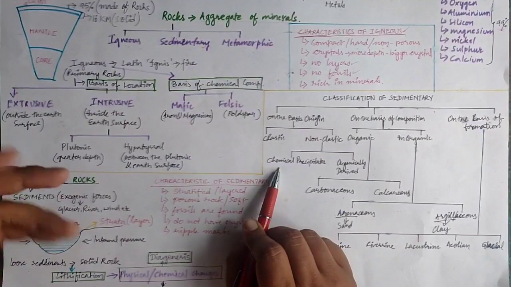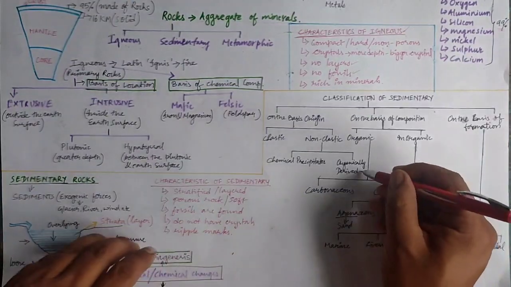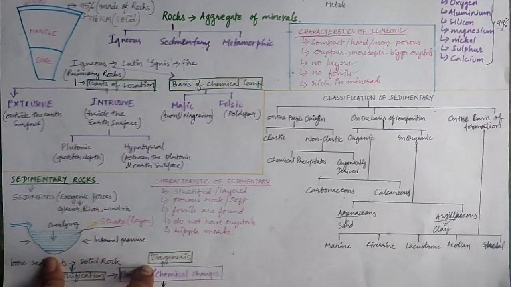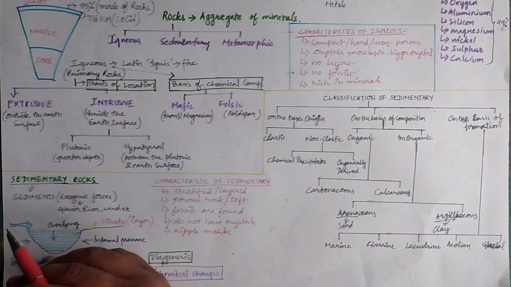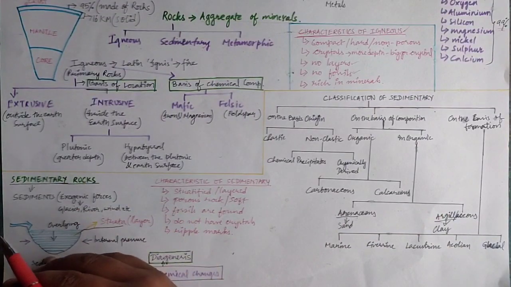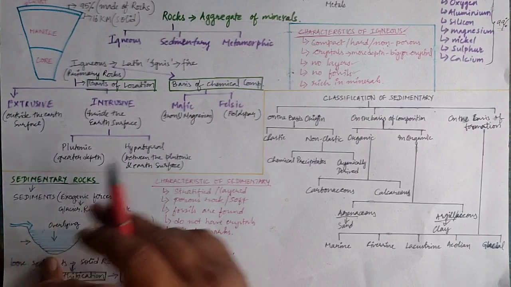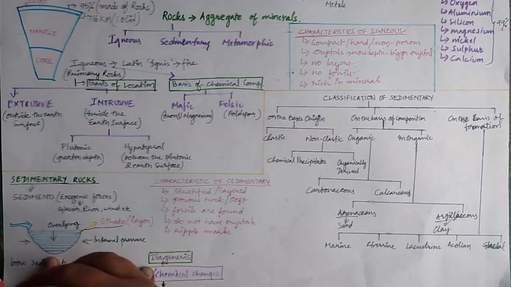Okay, now the best example of the chemical precipitates will be rock salt and gypsum. So, here the organically derived sedimentary rocks. As the name suggests, organically derived means definitely from the remains of plants and animals. The rock which is formed is known as non-clastic sedimentary rocks of organically derived variant.